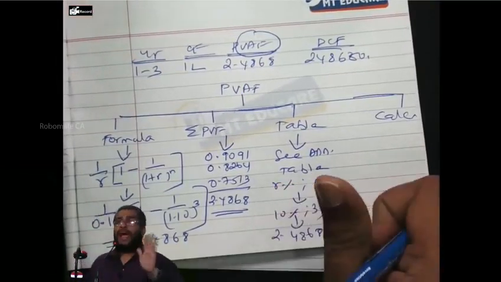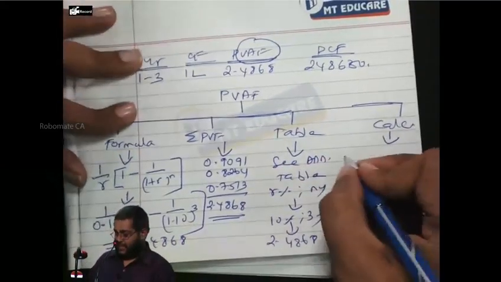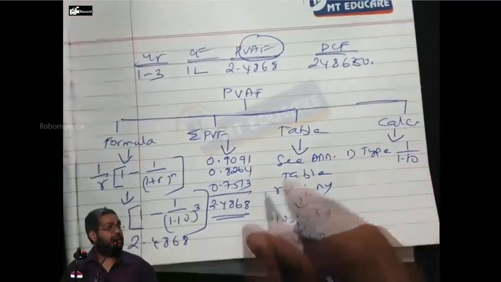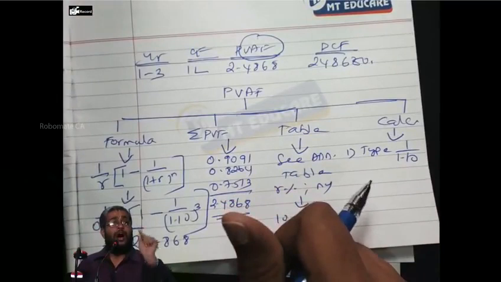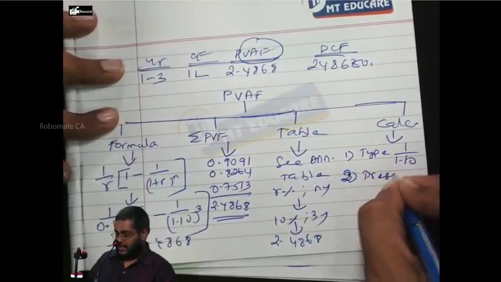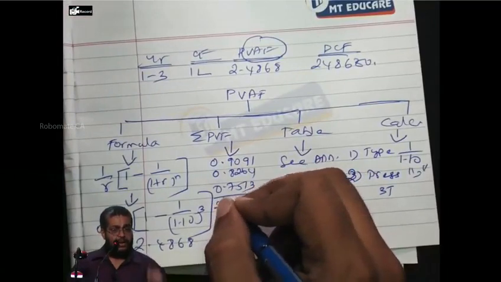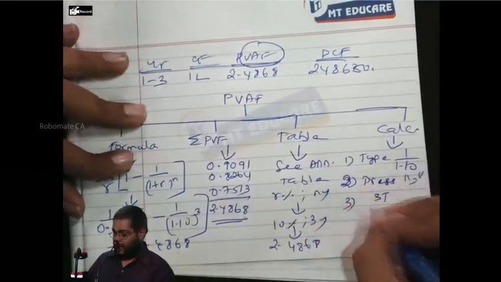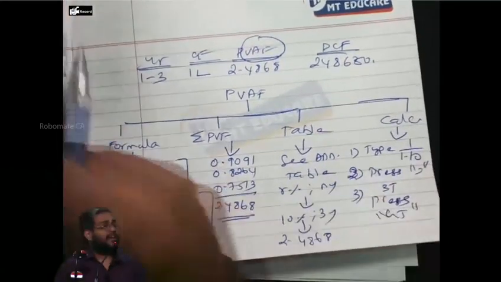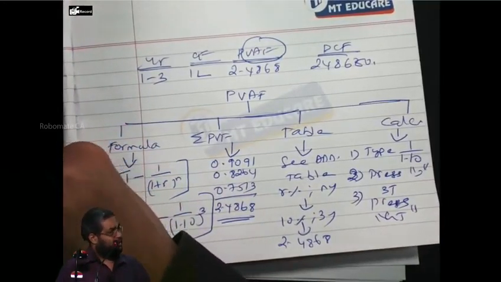Now, the calculator is the simplest. Take the calculator, clear everything. First type 1 by 1.10. How many years? 3 years. Press the equal-to key 3 times. Don't do anything else. Is the GT button there in the calculator or not? Press the grand total key, and you will get 2.4868. The grand total always has the equal-to numbers. Are you following? Press GT, and I get the annuity factor straight away.